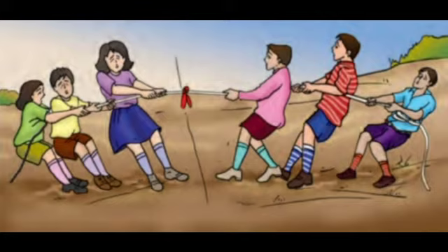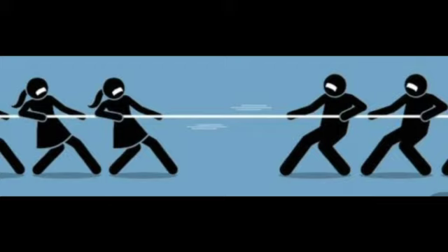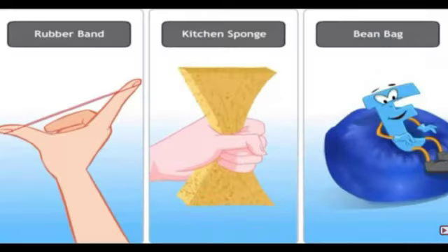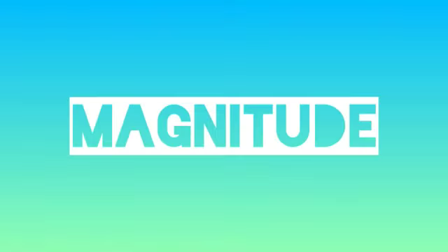Forces applied on an object in the same direction are added to one another. If the two forces act in opposite directions on an object, the net force acting on it is the difference between the two forces. A force could be larger or smaller than the other, or equal to each other. The strength of a force is usually expressed by its magnitude.